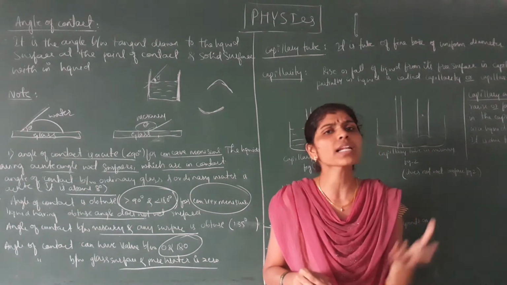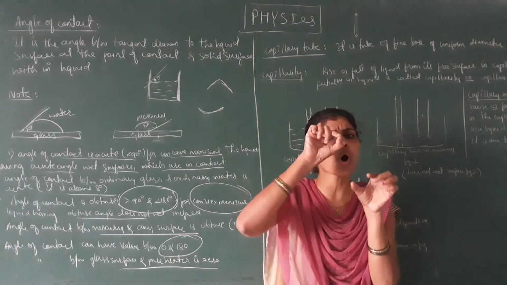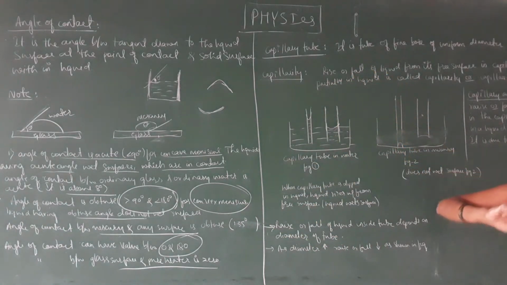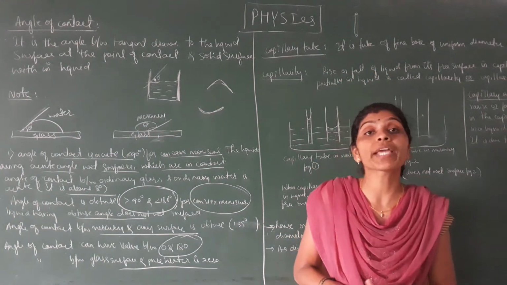A capillary tube is a small narrow tube, like the ones we use in labs, and that we are going to call a capillary tube. And then what is the meaning of capillarity?